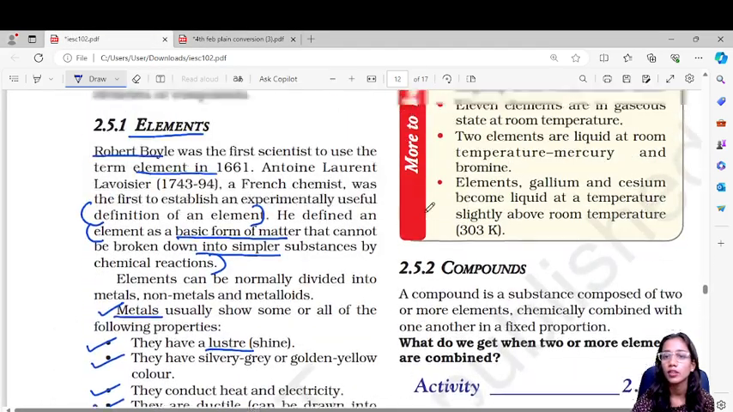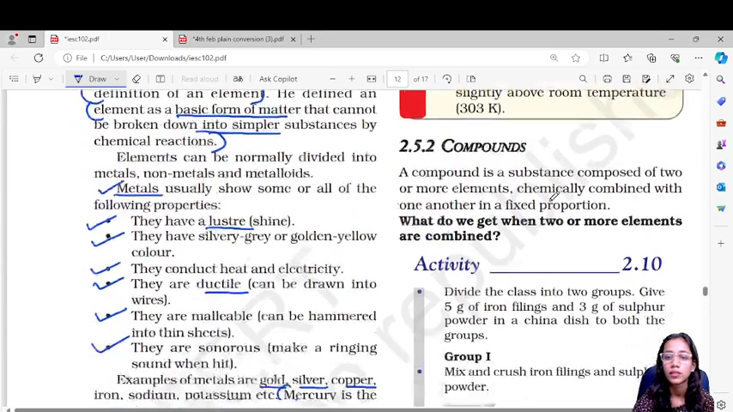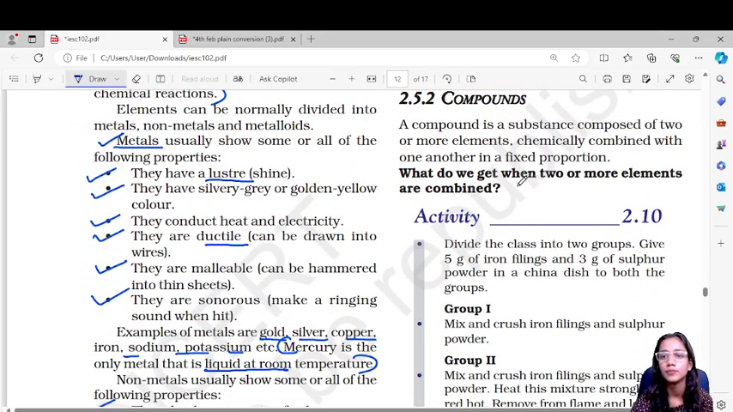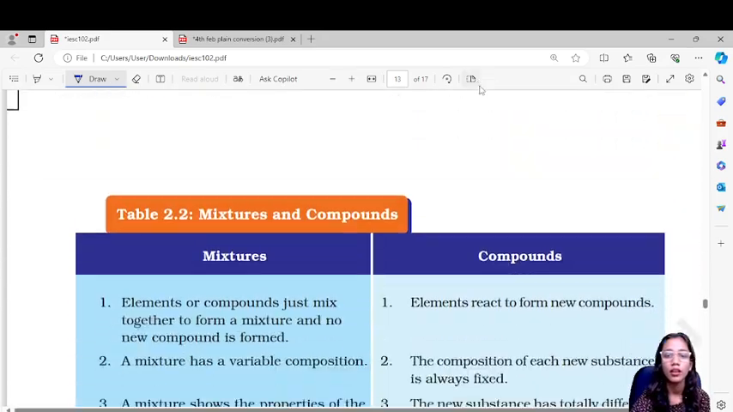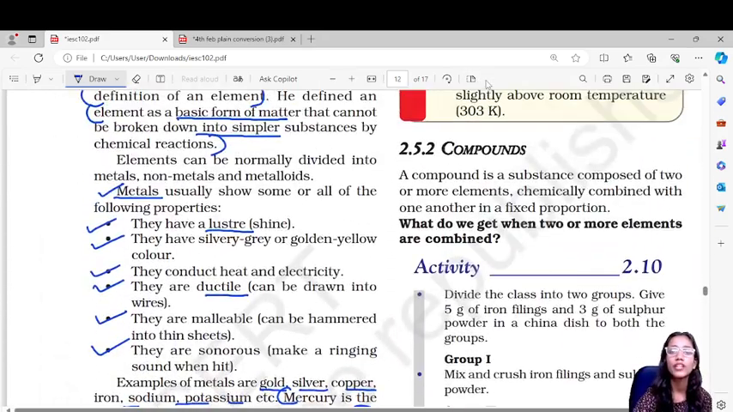Now we will be talking about the compounds. A compound is composed of two or more elements which are combined with one another in a fixed proportion. When you combine two elements in a fixed proportion, that gives you a compound. For example, you combine the elements nitrogen and oxygen to form NO2, nitrogen dioxide. That is a compound.